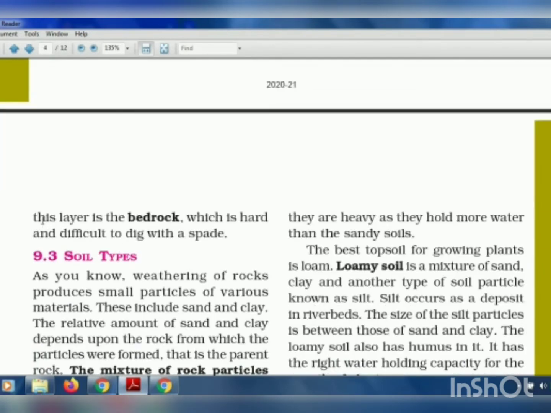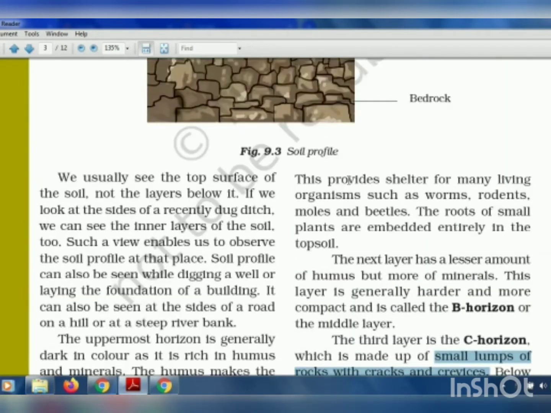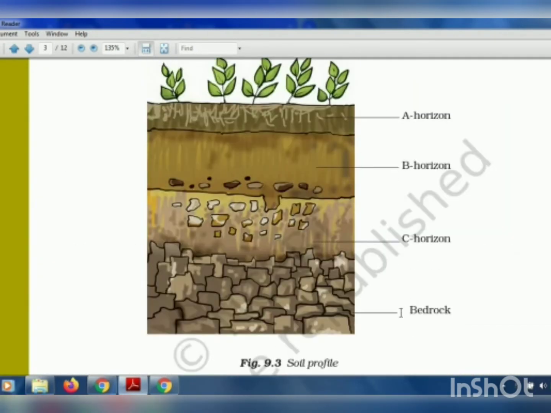And the last layer is the layer which is hard and difficult to dig with a spade. A spade is a tool which is used to dig the soil, the earth crust, the earth surface. So we saw four horizons here. A horizon, which is soft.